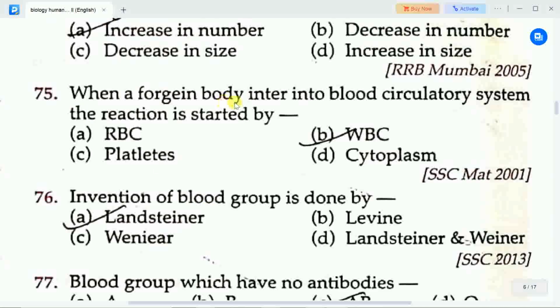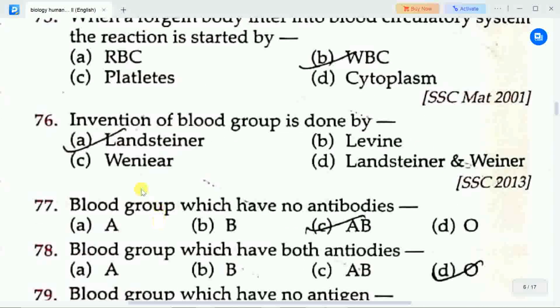Next question is when a foreign body enters into blood circulatory system, the reaction is started by? Options are A. red blood cell, B. white blood cell, C. platelets, D. cytoplasm. Correct answer is option B, white blood cell. The reaction is started by WBC, that is white blood cell.